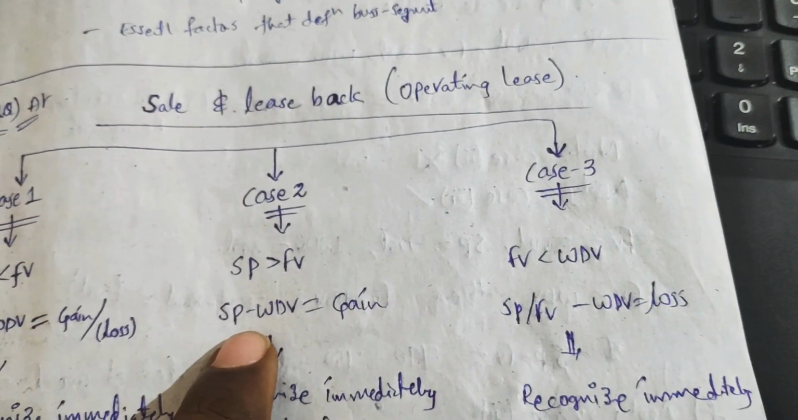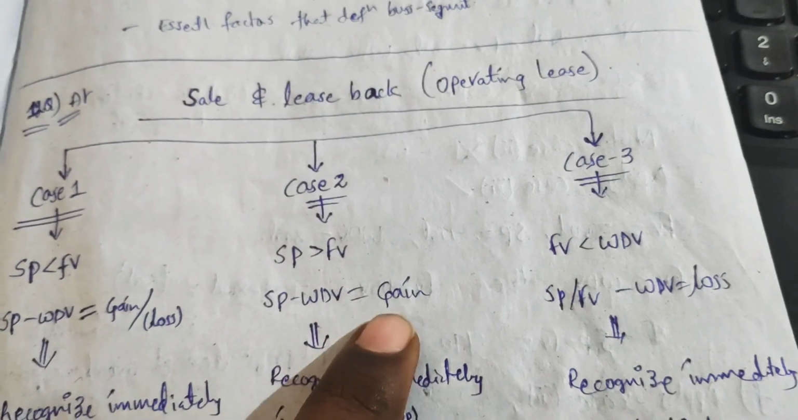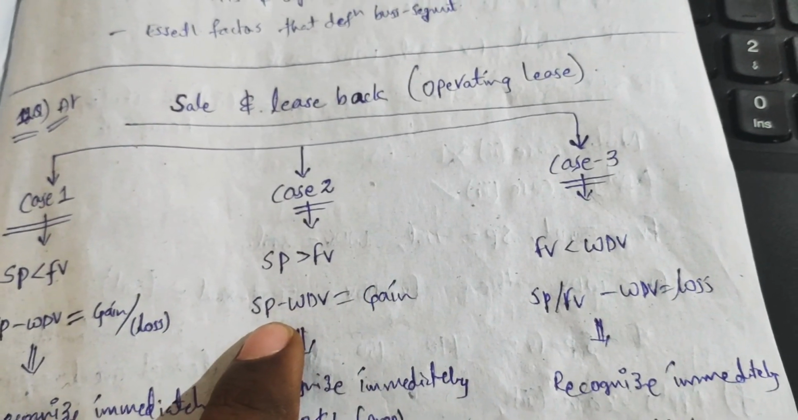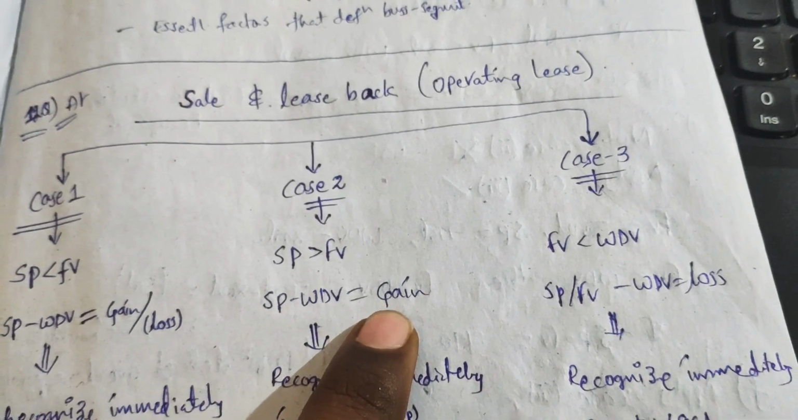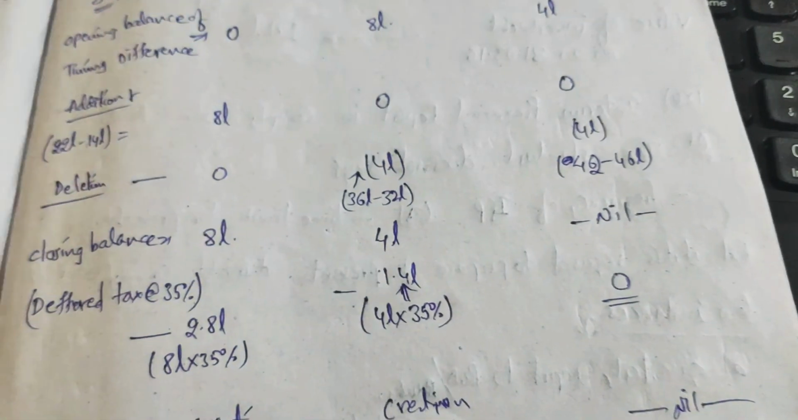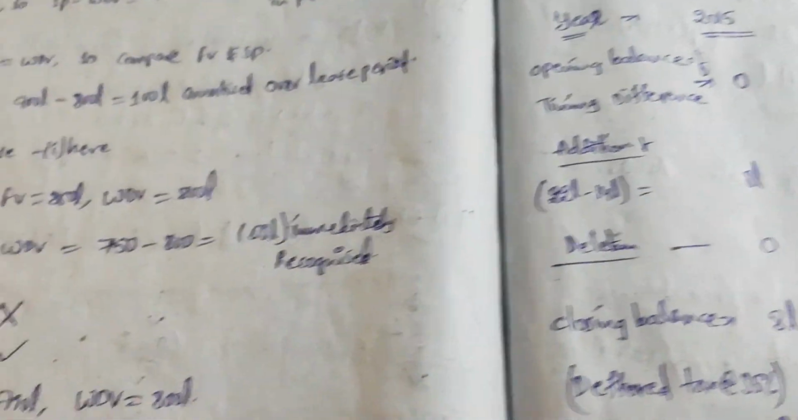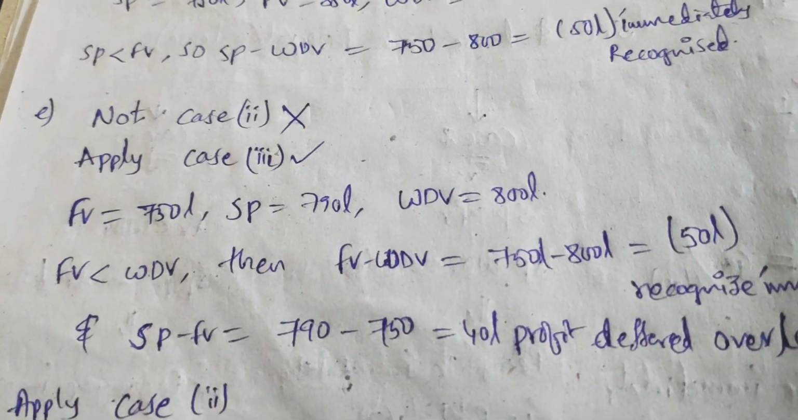Then you need to check condition 2. Selling price minus written down value is gain. Here the selling price is 790 minus the written down value of 800 lakhs, so it is not a gain. In our case it is a loss. So this case will not be applied here. So in option E we need to apply case 3, not case 2.